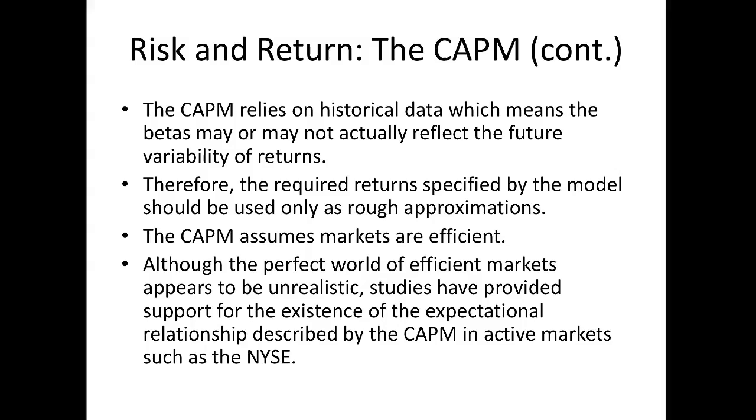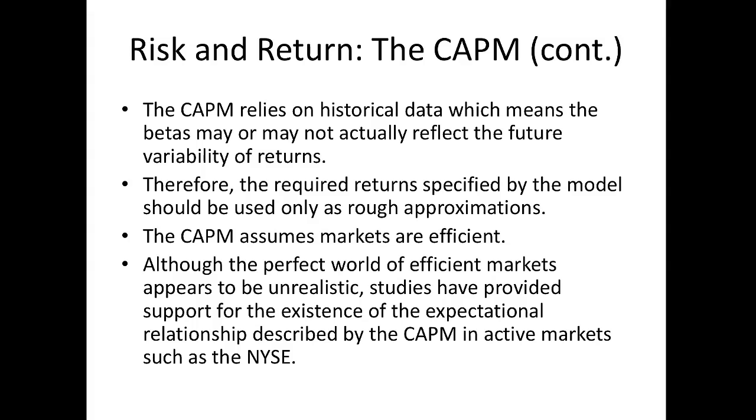The capital asset pricing model is a model and a theory that relies on historical data, which means the betas may or may not actually reflect the future variability of return. So it's difficult to calculate future betas. Because of this, the required returns specified by the capital asset pricing model should be used as approximations. Also, the capital asset pricing model assumes that markets are efficient and that market participants are rational and risk averse.